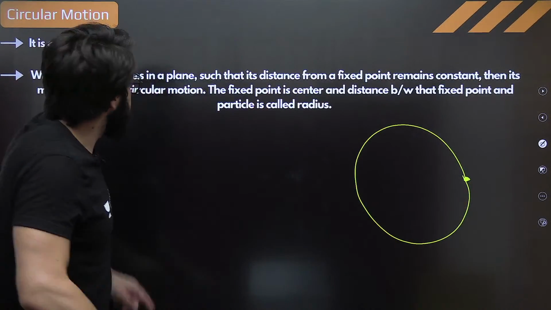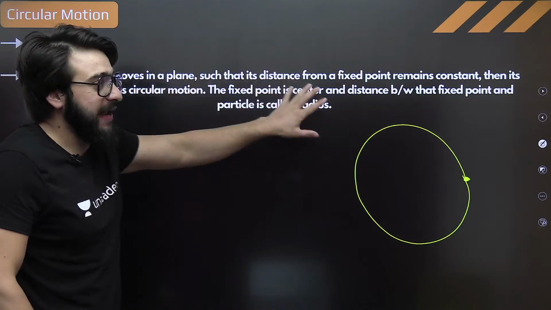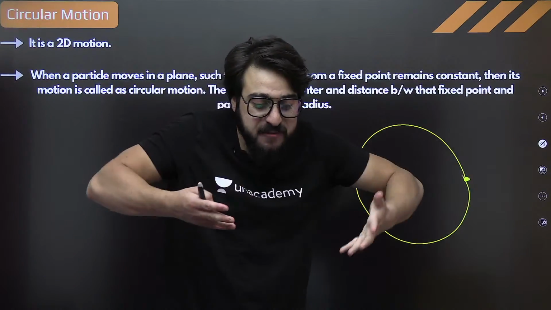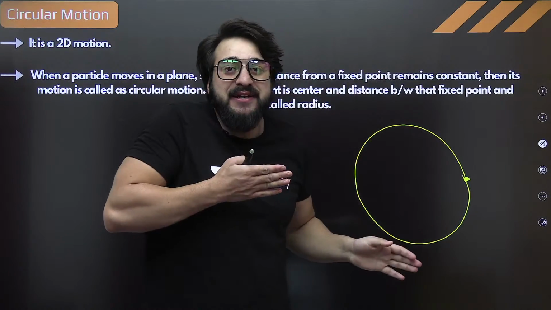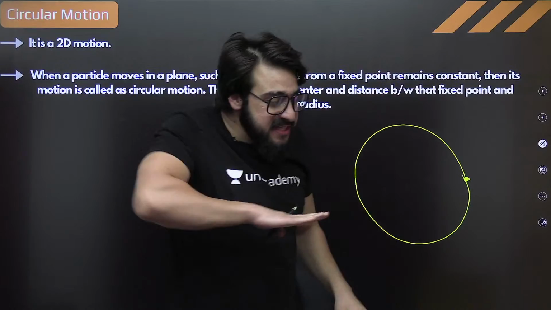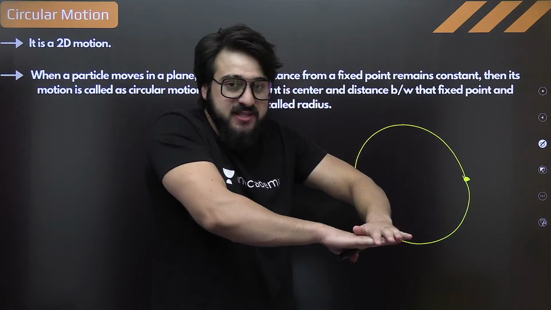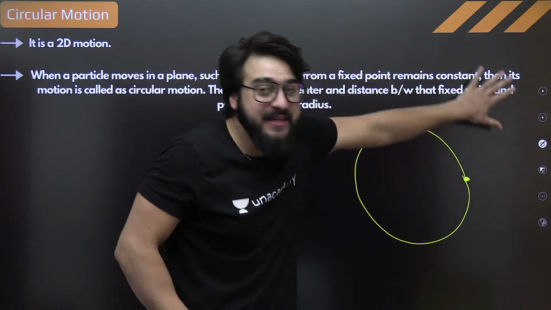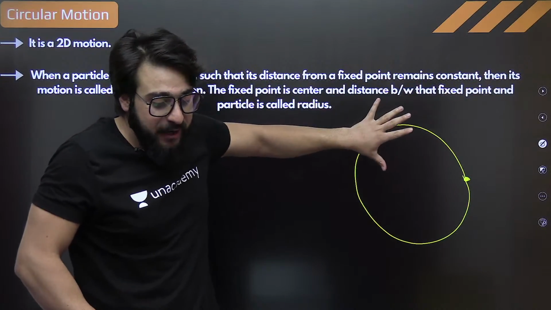When a particle moves in a plane, what is this plane? For example, this is the plane of a board. This is the x coordinate, the y coordinate. It makes a plane. Understand? This is a plane over here.